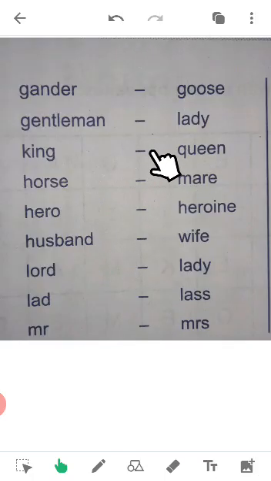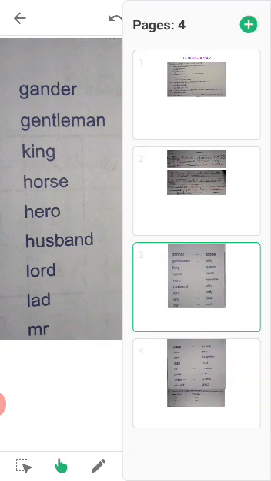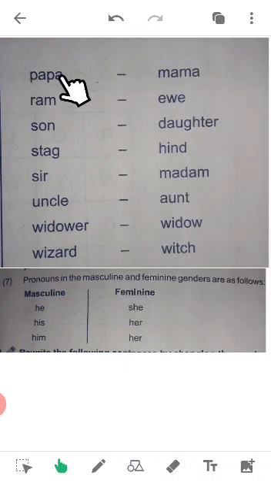Children, here are some examples of masculine and feminine, he and she. Gander, goose. Gentleman, lady. Here are all men and here are all women. King, queen. Horse, mare. Hero, heroine. Husband, wife. Lord, lady. Lad, lass. Mr., Mrs. Some more examples: papa, mama, Ram, Eve, son, daughter, stag, hind, sir, madam, uncle, aunt, widower, widow, wizard, witch. Children, these are some examples which you go through so you can make out.